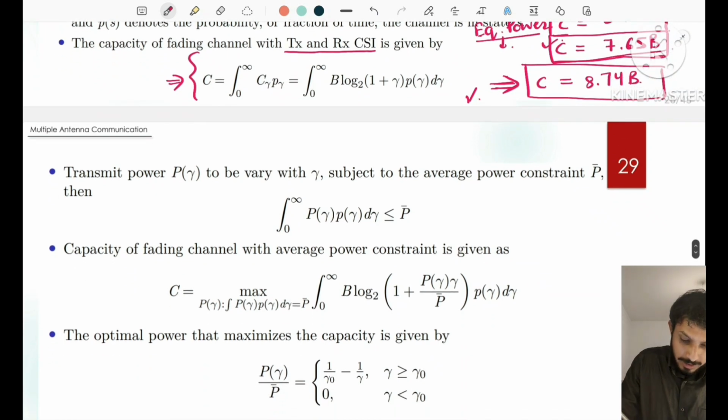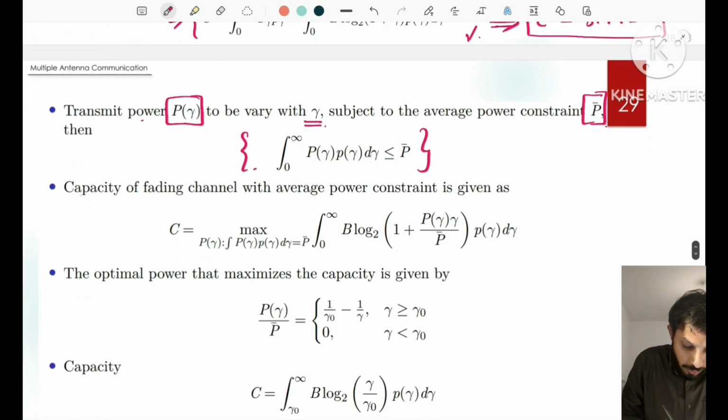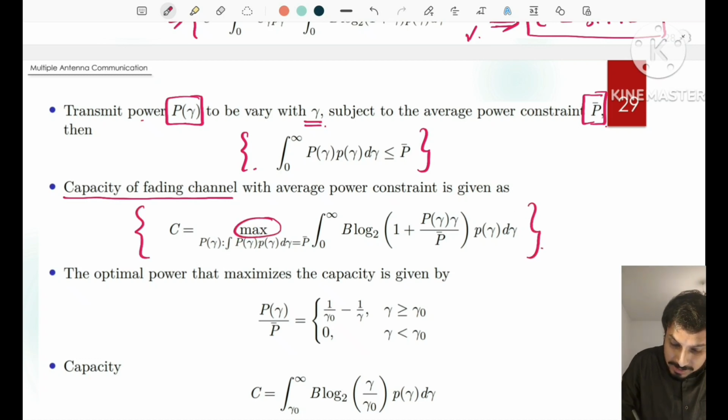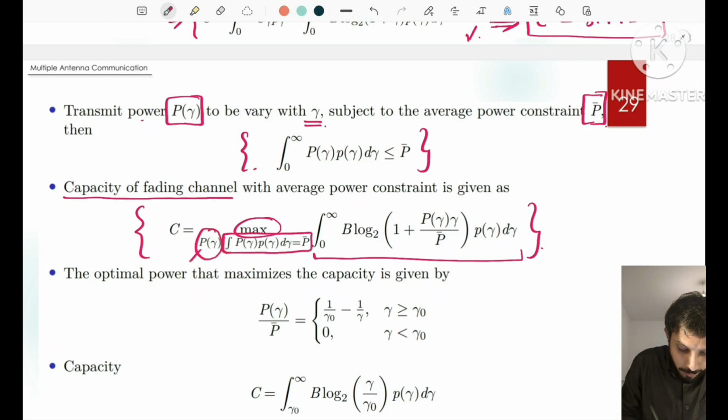So then we have a transmit power P(gamma) that varies with gamma subject to the average power constraint P bar. So this is the constraint we have, and then the capacity of this fading channel is given as the maximum. We want to maximize this capacity subject to the average power constraint, and we want to optimize the value of power that is allocated to the different gammas.